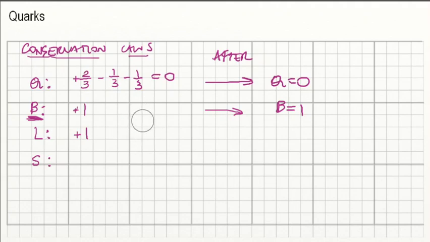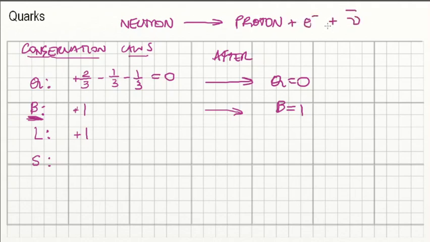So in the same case, let me just write it here: you've got a neutron undergoing beta decay, becoming a proton plus an electron plus an antineutrino.